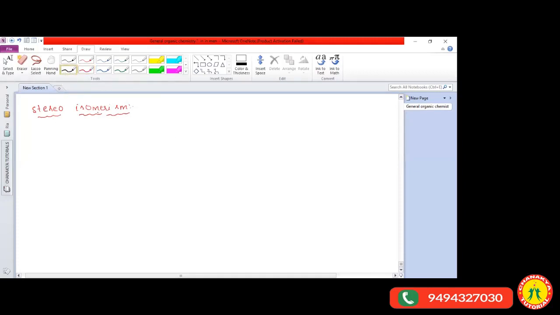Sir, there you are reading stereoisomerism. I think you must read about optical isomerism. Optical isomerism comes under stereoisomerism only. So what is meant by stereoisomerism? Stereoisomerism is nothing but the spatial arrangement of atoms or groups of atoms around the carbon in three-dimensional space.